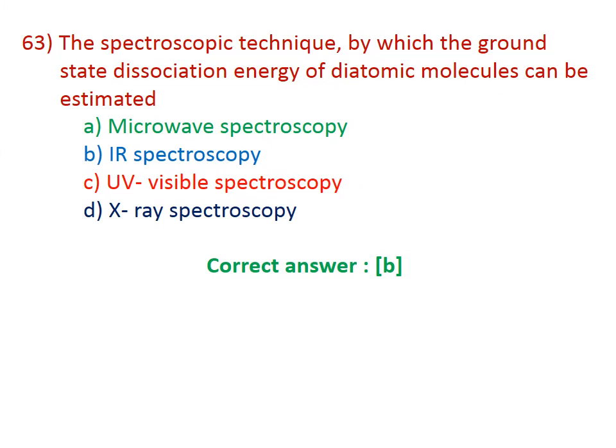Question number 63. The spectroscopic technique by which the ground state dissociation energy of a diatomic molecule can be estimated: A, microwave spectroscopy; B, IR spectroscopy; C, UV visible spectroscopy; D, X-ray spectroscopy. The correct answer is B, IR spectroscopy. By using IR spectroscopy, we can determine the ground state dissociation energy of a diatomic molecule. We can estimate the dissociation energy of the diatomic molecule.